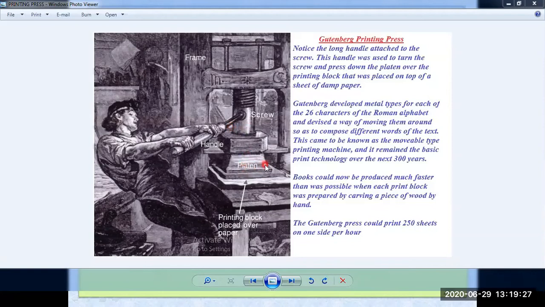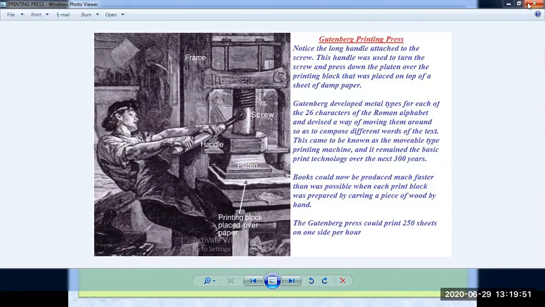With the platen they can press on the paper and get the print out. The blocks of letters are beneath the paper, and above the paper there is a platen, and he just uses the handle to press it down. They can put the ink in the frame, and it will just keep on printing.